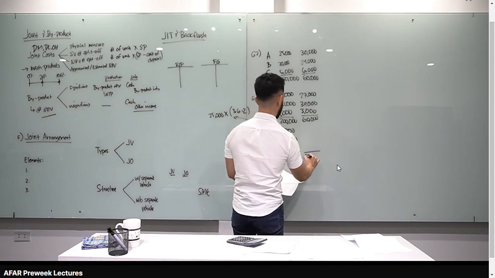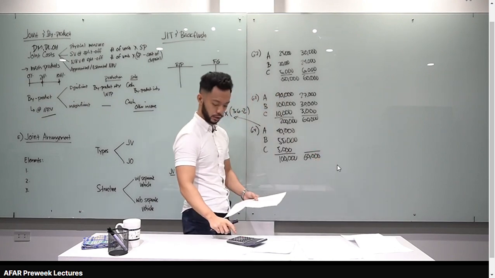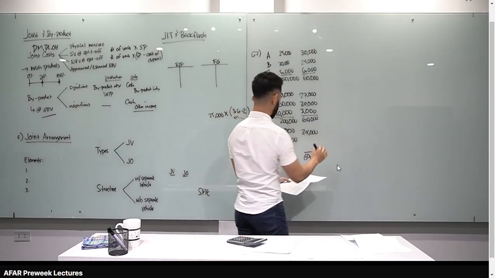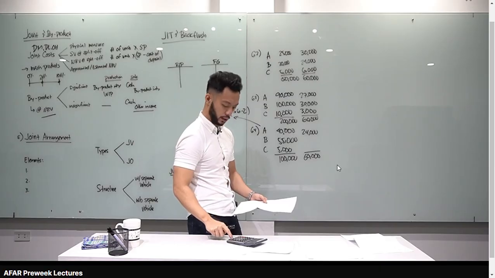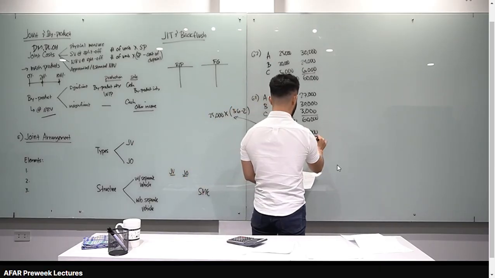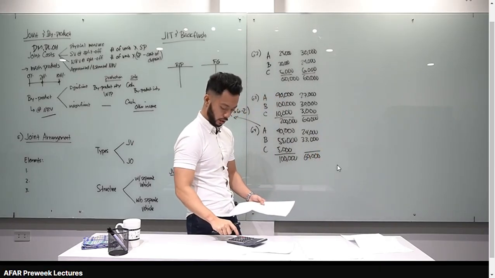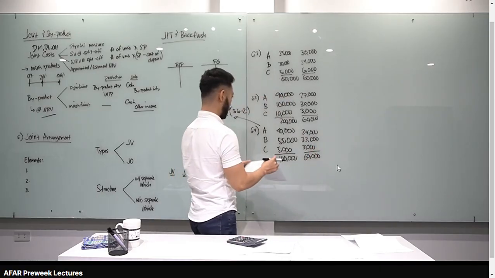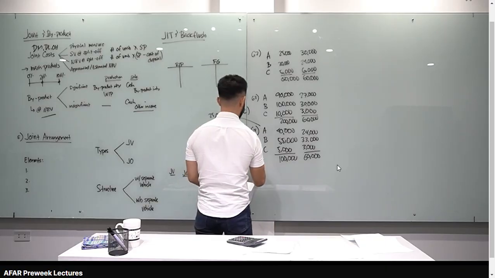And then, allocate natin yung 60,000 na joint cost. 60,000 times 40 over 100, 24,000. 60,000 times 55 over 100, 33,000. And 60,000 times 5 over 100, you have 3,000. Answer natin, letter A, 24,000, 33,000, and 3,000.